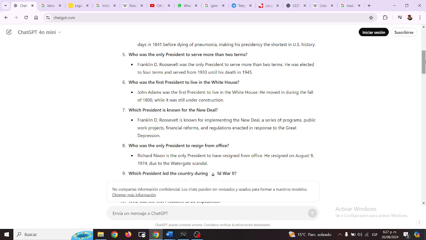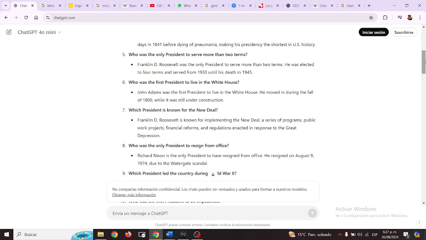Who was the only president to serve more than 2 terms? Franklin D. Roosevelt was the only president to serve more than 2 terms. He was elected to 4 terms and served from 1933 until his death in 1945.